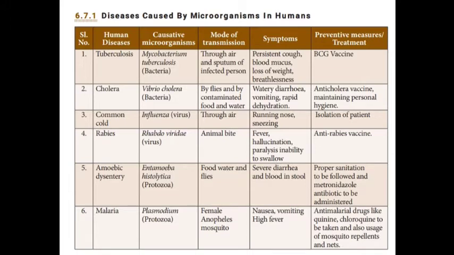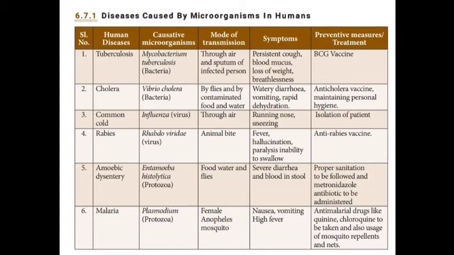It is a bacteria. Then how do they transmit? They transmit through air and the sputum of an infected person. What are the symptoms of tuberculosis? Persistent cough, blood in mucus, loss of weight, and breathlessness. And what is the treatment? BCG vaccine.